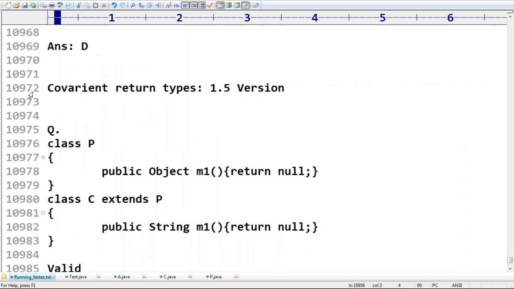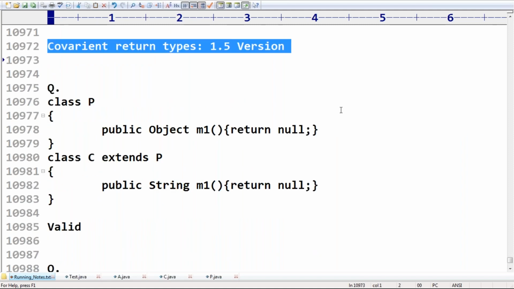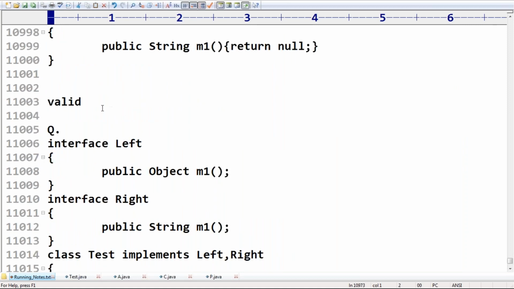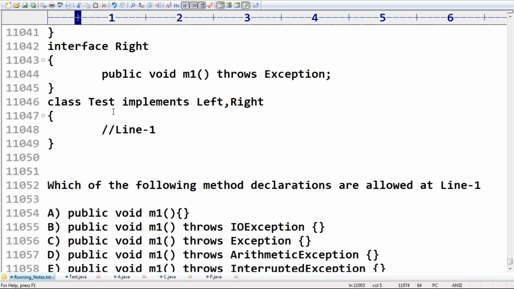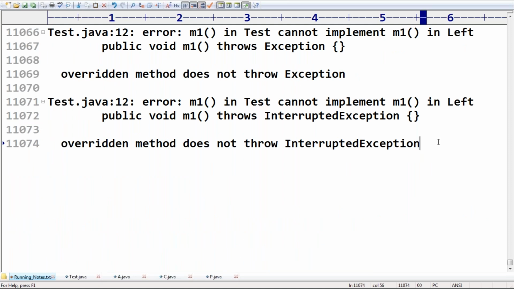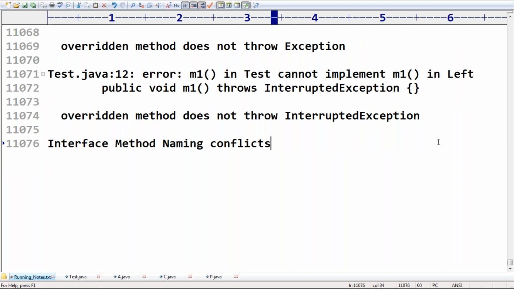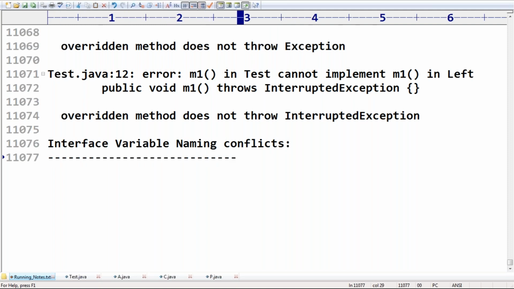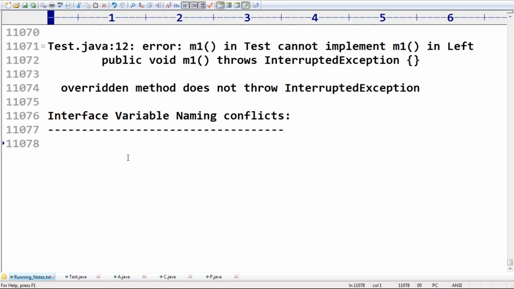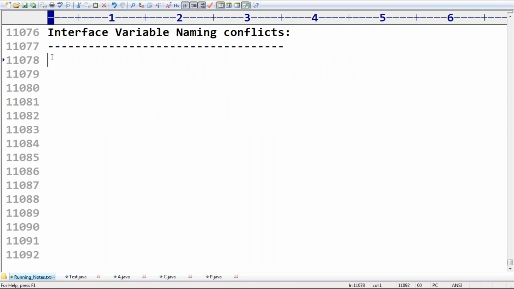Next there is one concept, the covariant return type concept, which came in version 1.5. I already told some examples. Now my next topic is variable naming conflicts, specifically interface variable naming conflicts. I just want to talk about this one. It is very dangerous, deep-level knowledge, and remembering it is a bit difficult. It's a small point, so why are you unable to remember it?